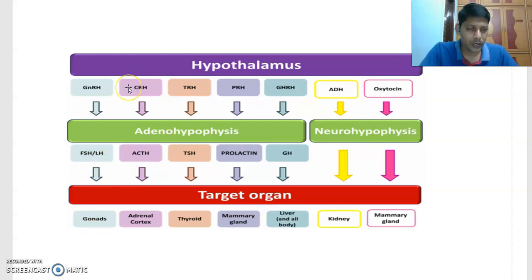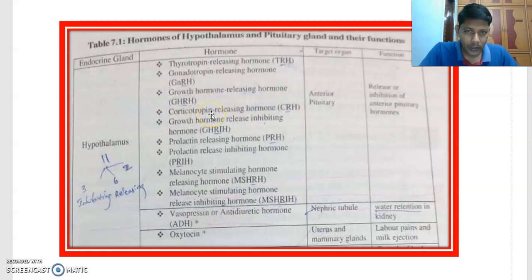Now CRH, corticotropin releasing hormone. You can see it here.